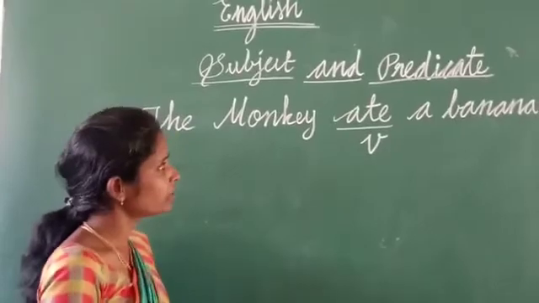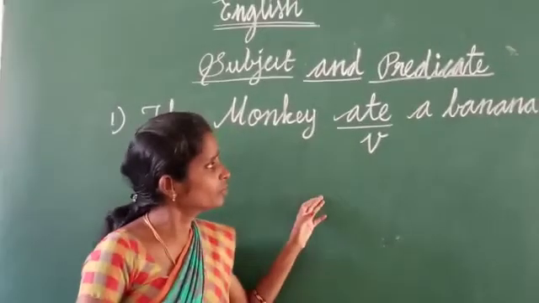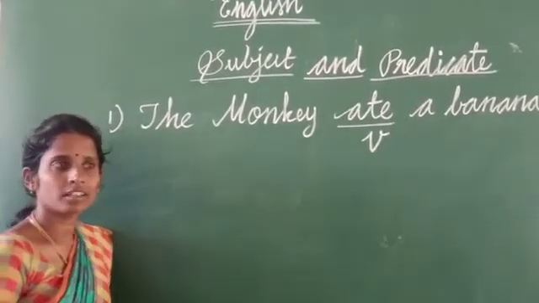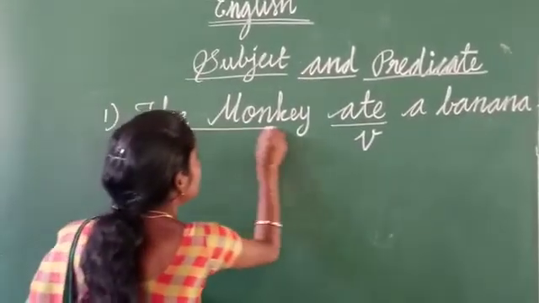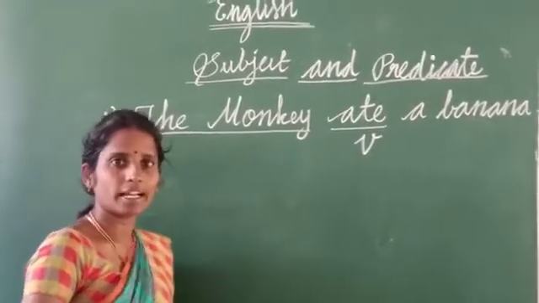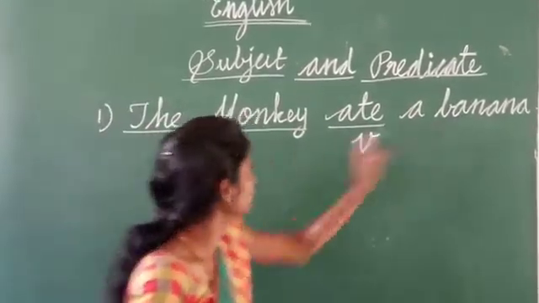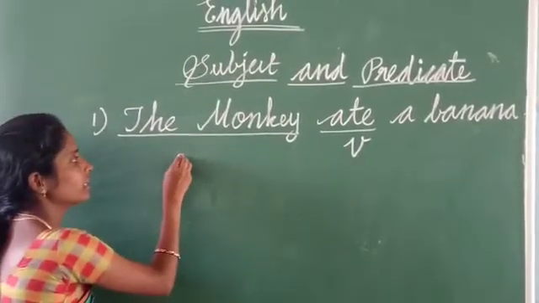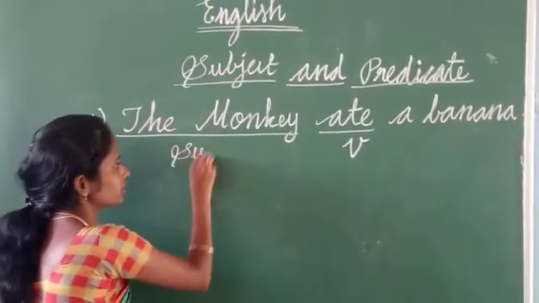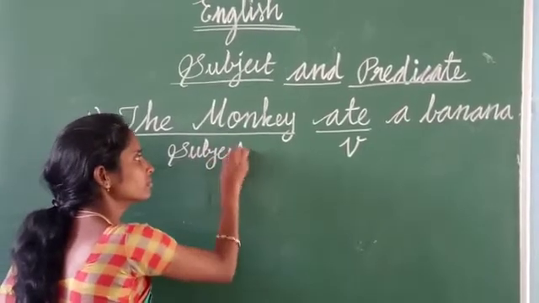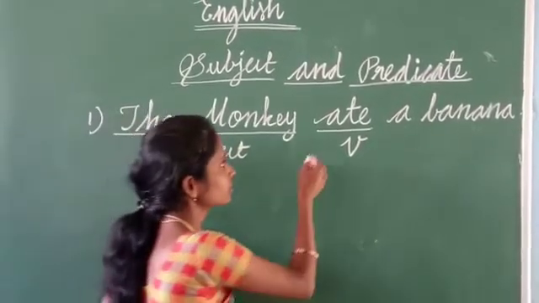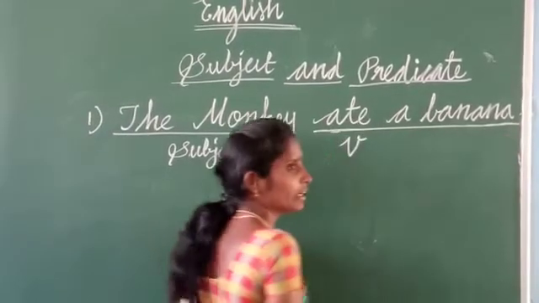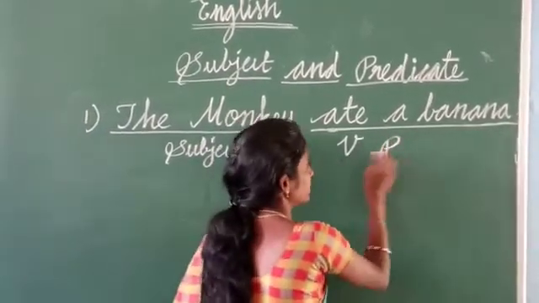Okay. Now, we will ask these two questions. Who ate a banana? The monkey ate a banana. So, the monkey is our subject. The remaining portion, ate a banana, is our predicate.